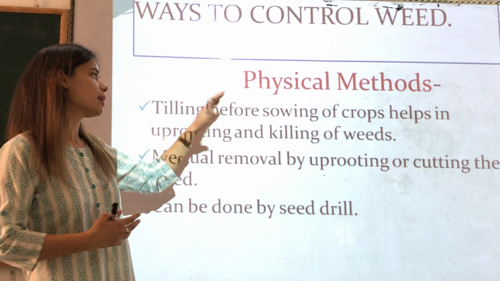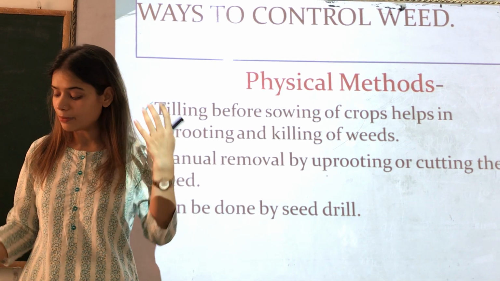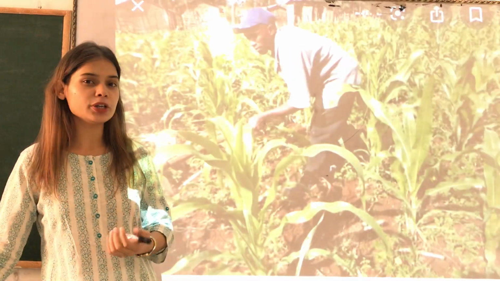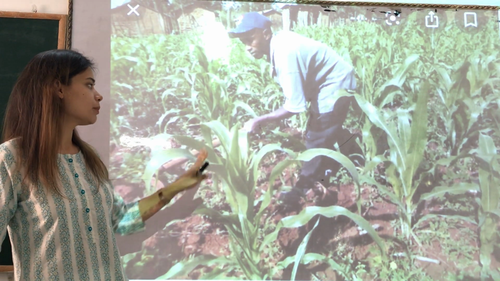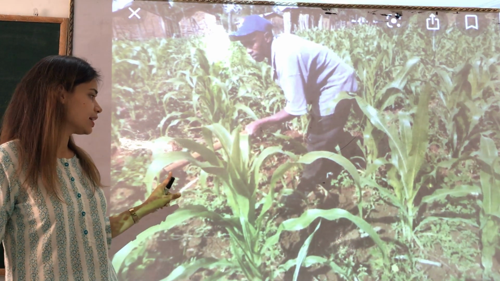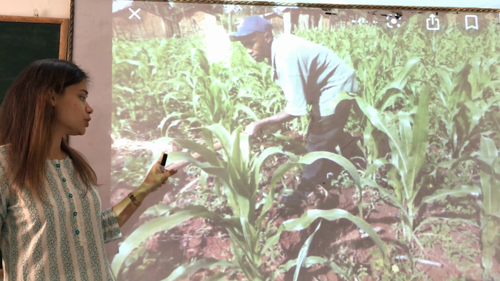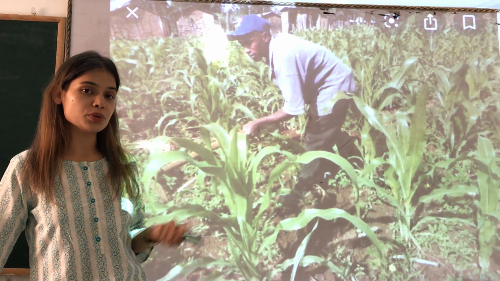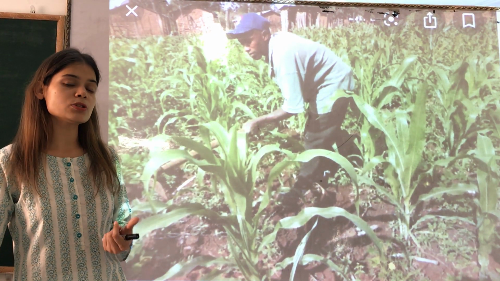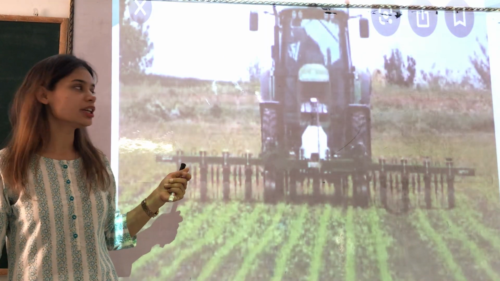In the physical methods, the farmer sometimes uproots the weeds manually, either by hands or with a khurpi or any agricultural tool. Here you can see a farmer uprooting the unwanted plant with the help of a hoe. Or sometimes the farmer uses a khurpi. Tilling is also another way of uprooting the unwanted weeds.